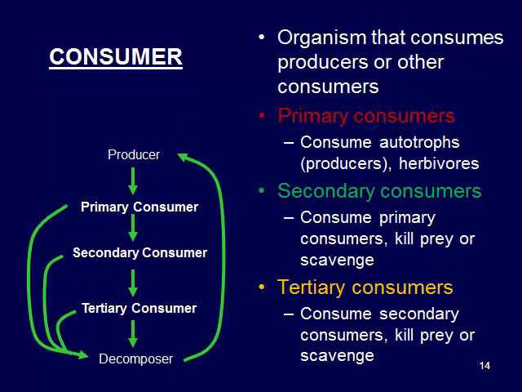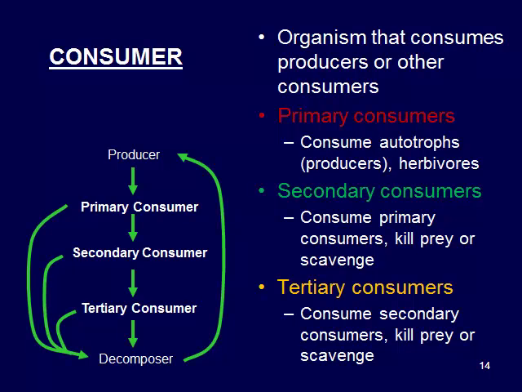The consumers are those that consume producers or other consumers. So primary, secondary, and tertiary are the three main trophic levels. Primary consumers eat producers or autotrophs, and they're also called herbivores. My cow example would be a great example of what a primary consumer would be.